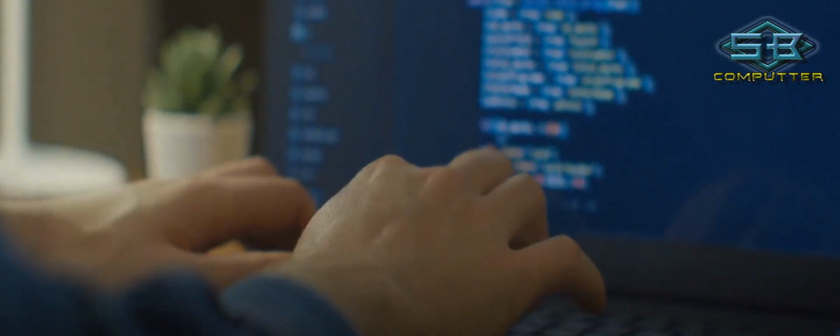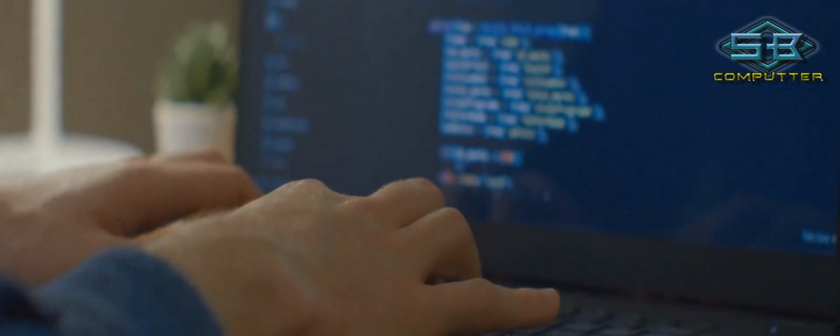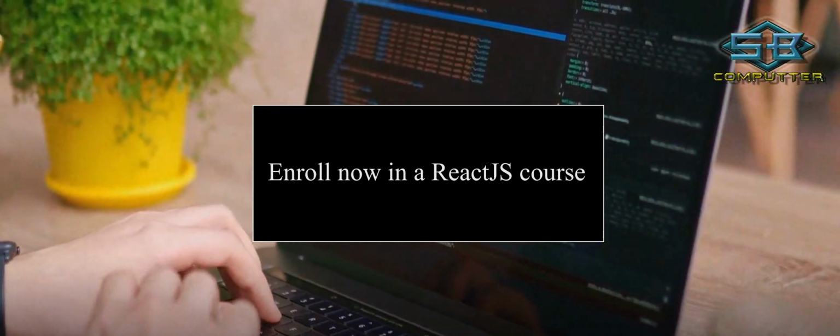Want to master React.js? Here's your roadmap. React.js, known for its speed, simplicity, and scalability, has become a must-know technology for front-end developers. So, buckle up and prepare for an exciting journey into the world of React.js. We'll start off with the React fundamentals.